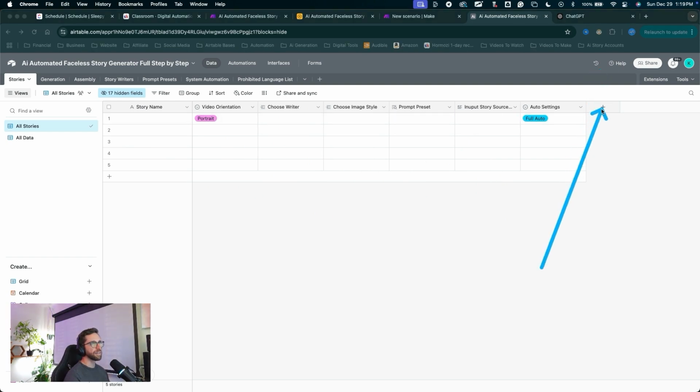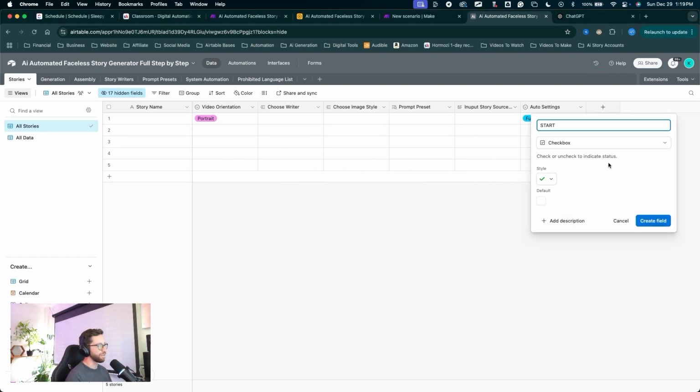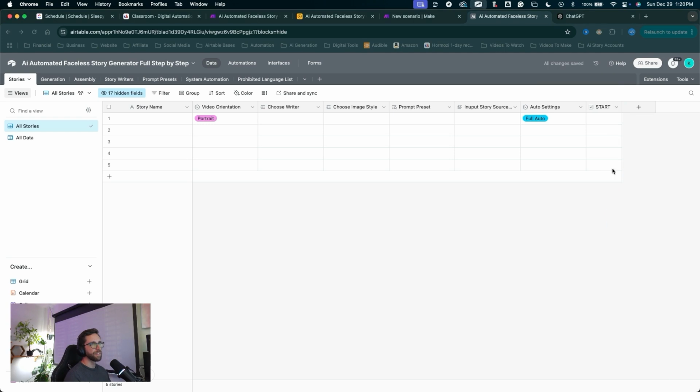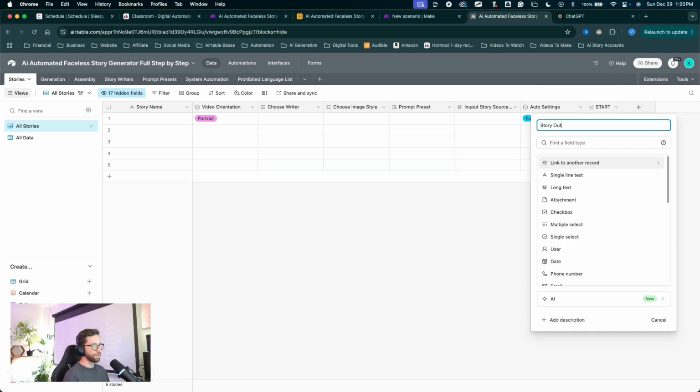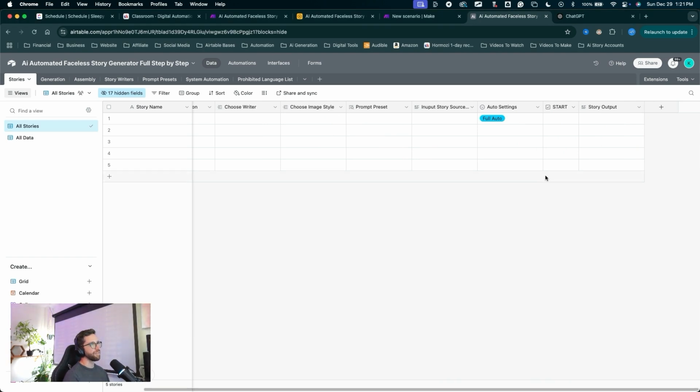So let's click the plus to create a new field. This will be a checkbox. Let's call it start or go, whatever you want. I'll choose the style. I like this little thumbs up. Create the field. Just resize that field a little bit. Let's click the plus to create a new field. This one we'll call story output. So it'll be a long text. Let's create the field.